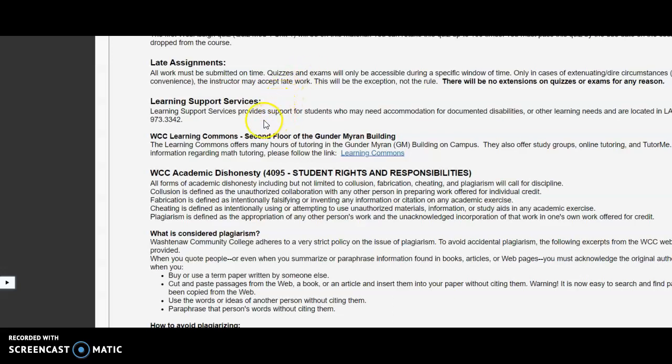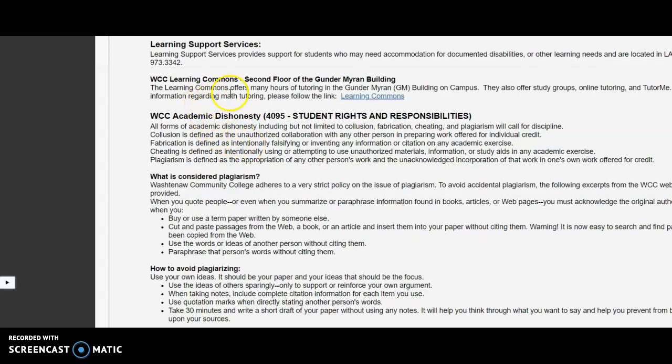If you need learning support services, it is located in room LA 104, or you can call this number listed here for accommodation. We also have the WCC Learning Commons. It's on the second floor of the GM building on campus. They offer study groups, online tutoring, and Tutor Me. You can click this link to find out more information.